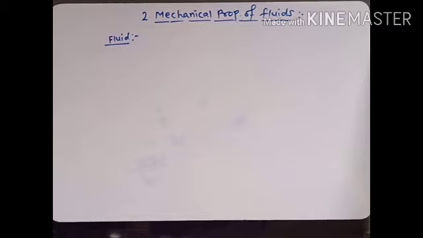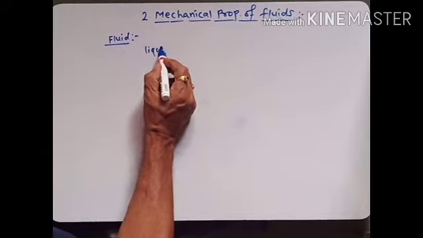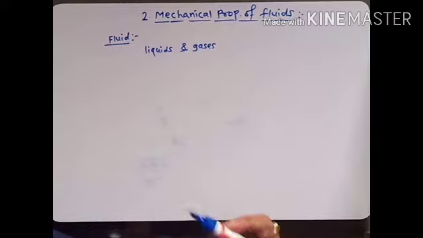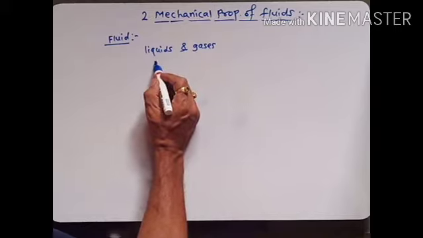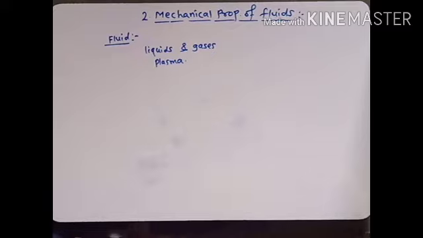Fluid is a substance that can flow. A substance which flows is called a fluid. Therefore, we consider here liquids and gases. Liquids and gases flow from one place to another place, so we call them fluids. And also one state of matter, that is plasma, we also consider a fluid.